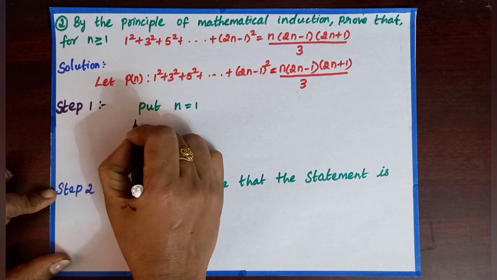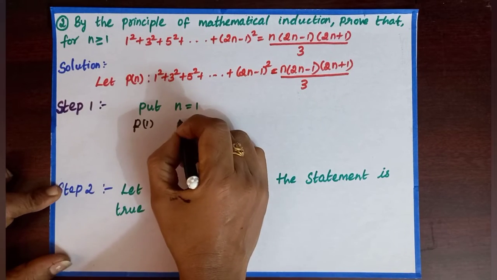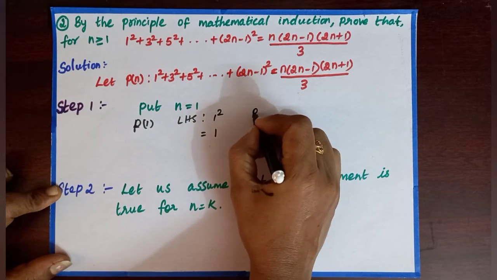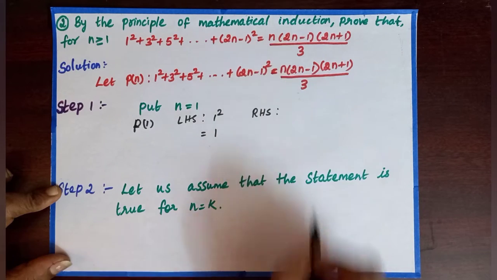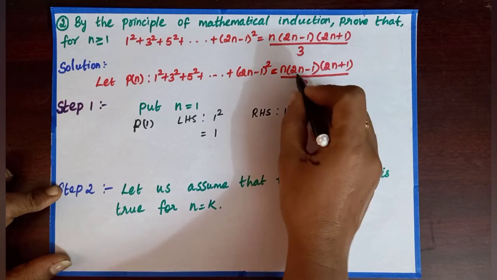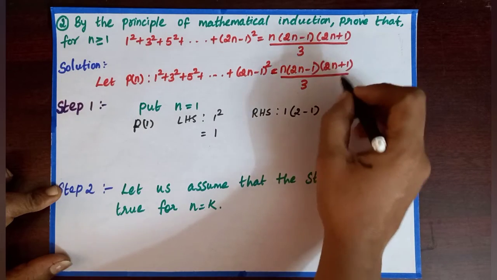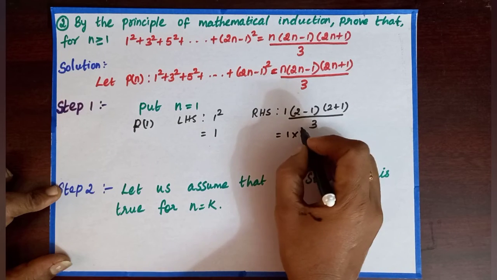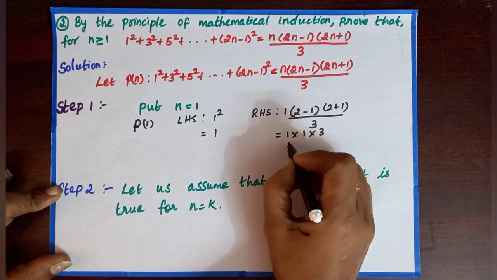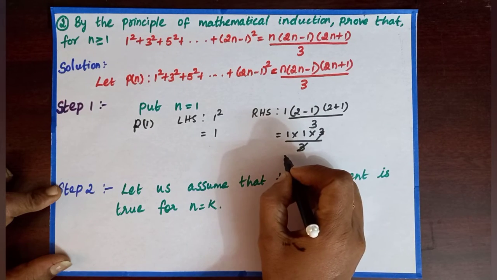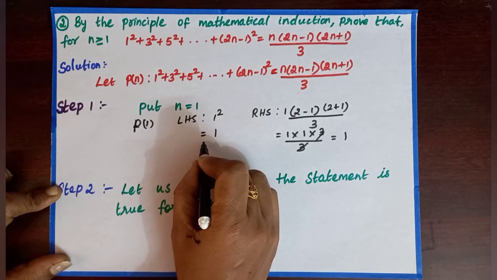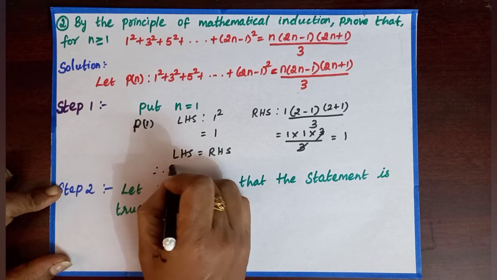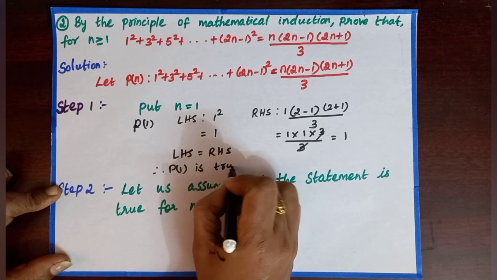So P of 1 is the first term. So the left hand side, the first term is 1 square. 1 square is nothing but 1. Right hand side, in the place of n we need to substitute 1. Then we get 1 into 2 into 1 is 2 minus 1, 2 into 1 is 2 plus 1 by 3. So 1 into 2 minus 1 is 1, into 2 plus 1 is 3, by 3. 3 and 3 is cancelled. So we are getting 1. So left hand side is equal to right hand side. Therefore, P of 1 is true.